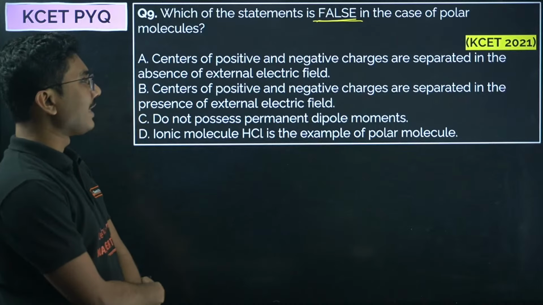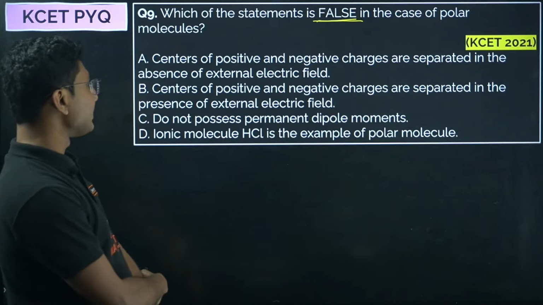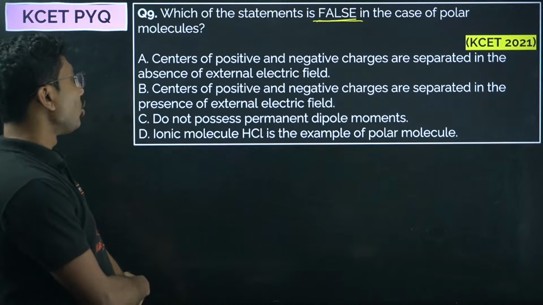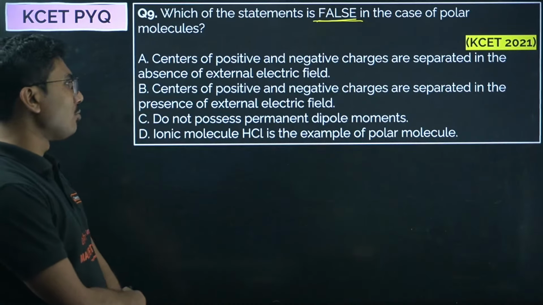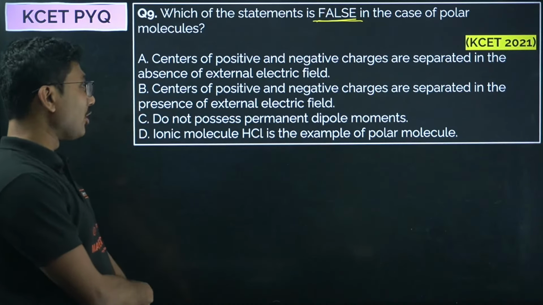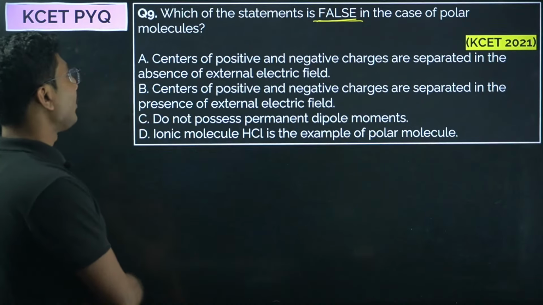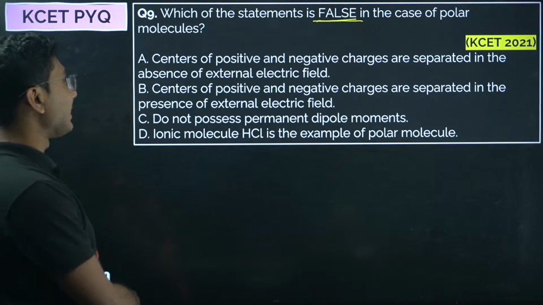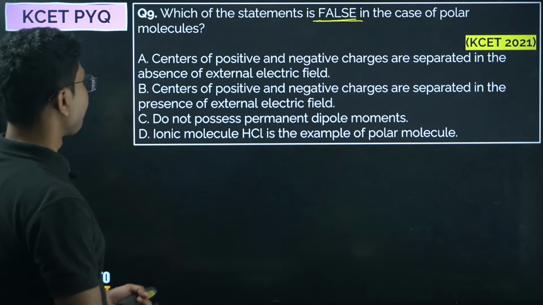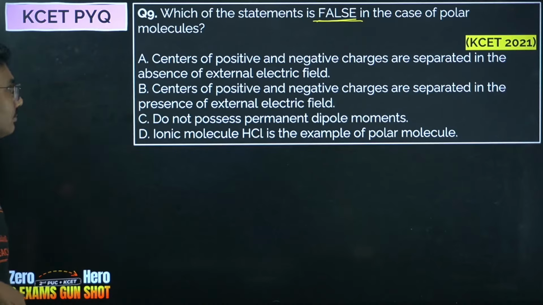Centers of positive and negative charges are separated in the presence of external electric field, do not possess permanent dipole moments. Ionic molecule HCl is an example of polar molecule. Okay, which of the statements is false in case of polar molecules? This is a molecule based question.